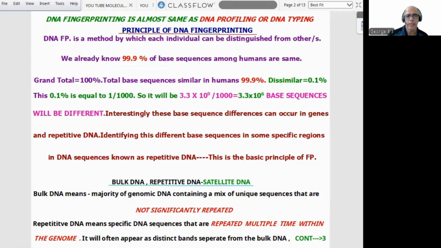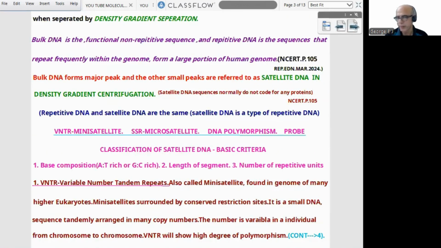Now, some terms like bulk DNA, repetitive DNA, satellite DNA. The majority of genomic DNA is a mix of unique sequences, not significantly repeated. Repetitive DNA means multiple repetitions will be there within the genome. Then it appears as a distinct band separate from bulk DNA. Now coming to the next one. Separation is made by density gradient separation. Now, bulk DNA is functional non-repetitive sequence.